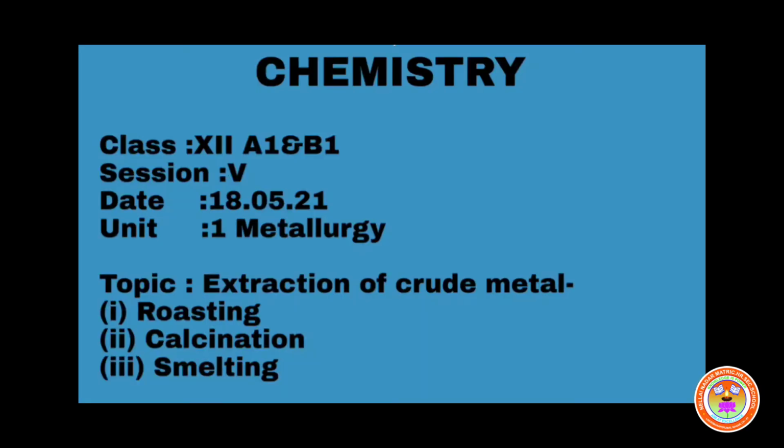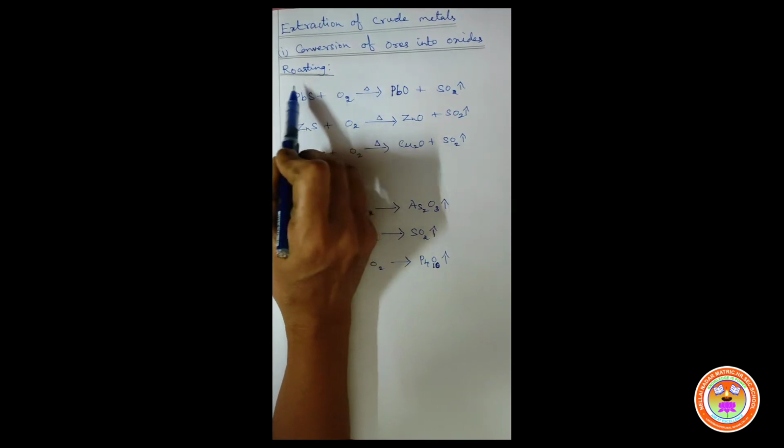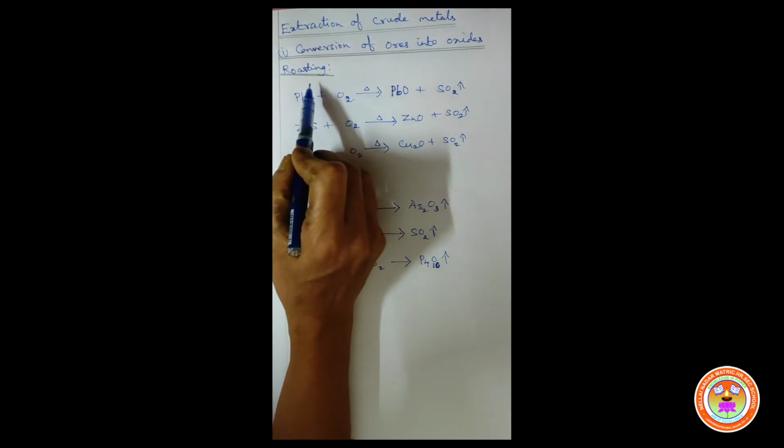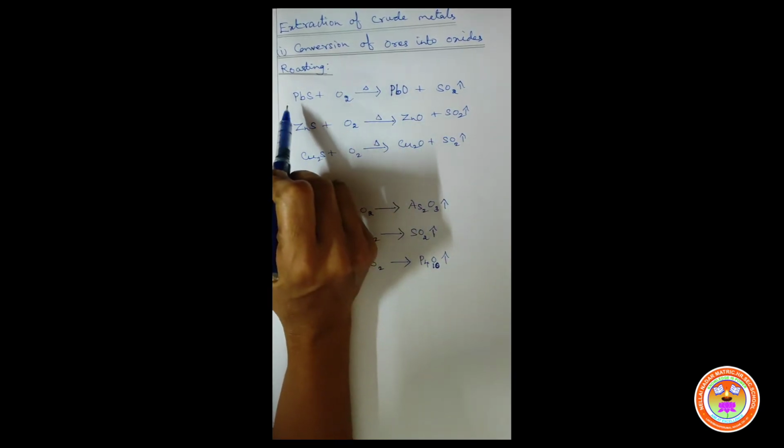Children, in today's class from Unit 1, we are going to discuss roasting, calcination and smelting. Now we are going to see roasting. Roasting is one of the oxidation methods where the ore is converted into metal oxide.